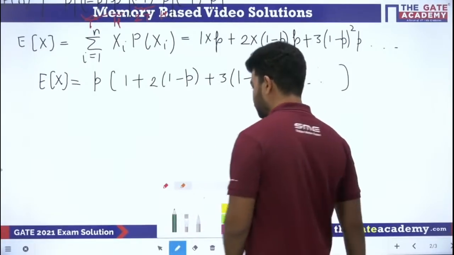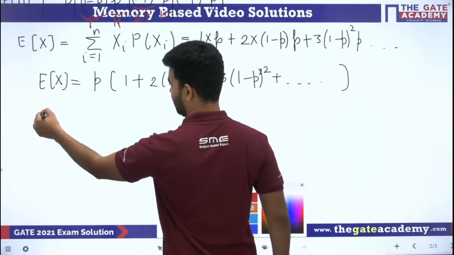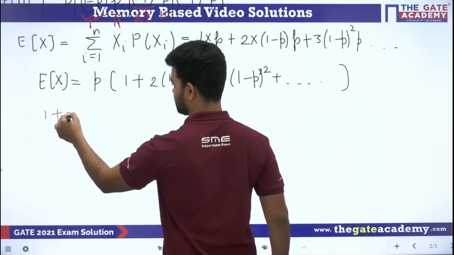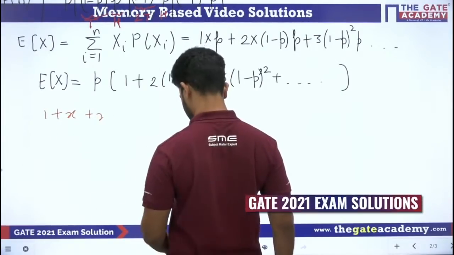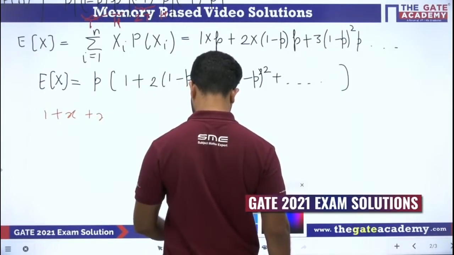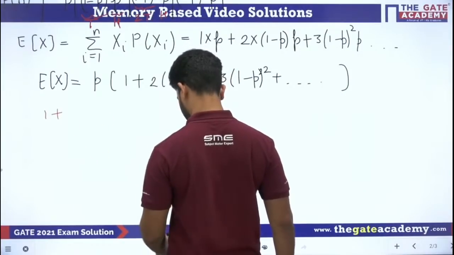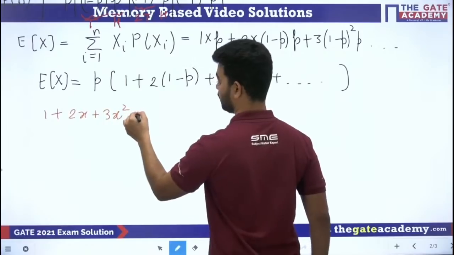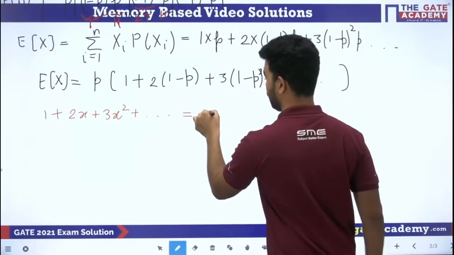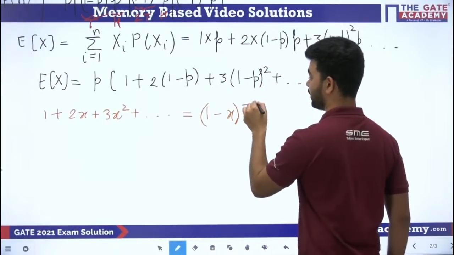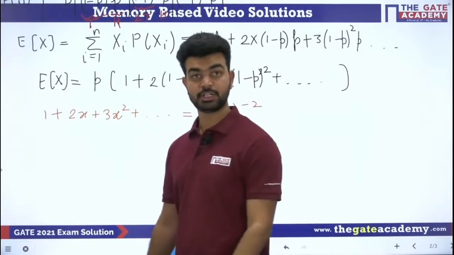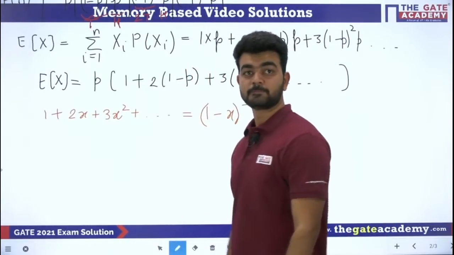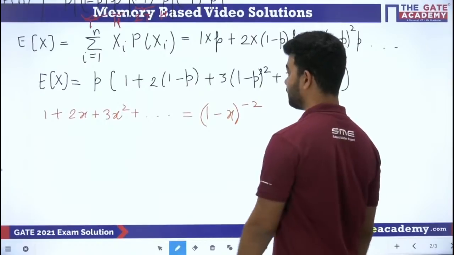So here, if I find 1 plus 2x plus 3x square plus dot dot dot, it can be written as (1 minus x) to the power minus 2, beta. This is the binomial expansion we have already studied, right? So how will we solve this here?